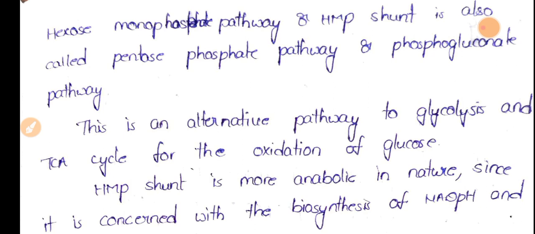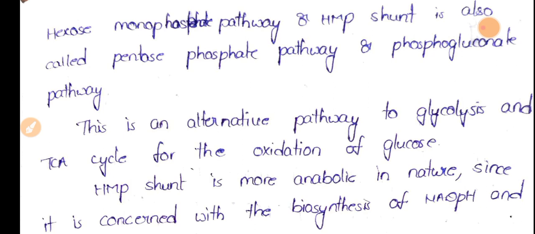Phosphogluconate pathway is another name for this pathway, because the first formed intermediate is 6 phosphogluconolactone. So this pathway has three names: hexose monophosphate pathway, pentose phosphate pathway, and phosphogluconate pathway.